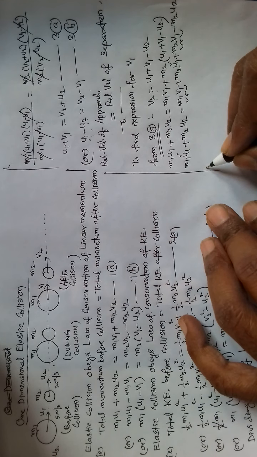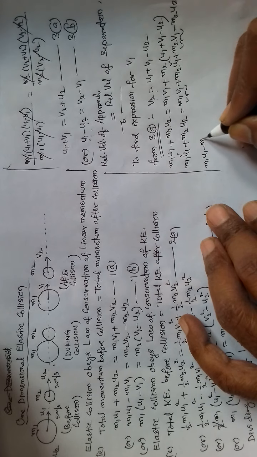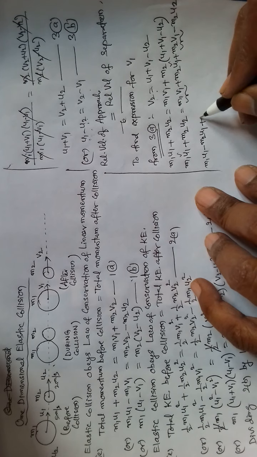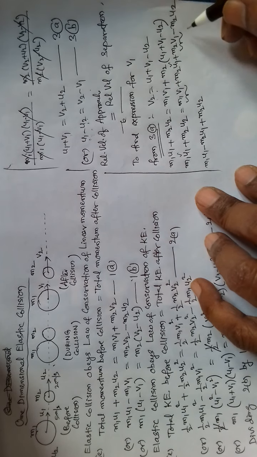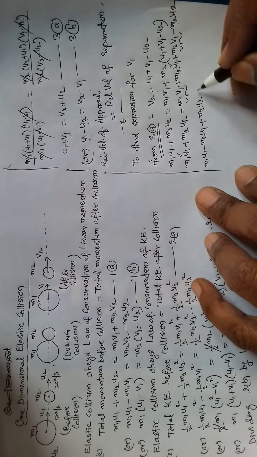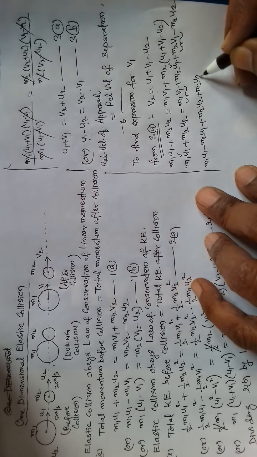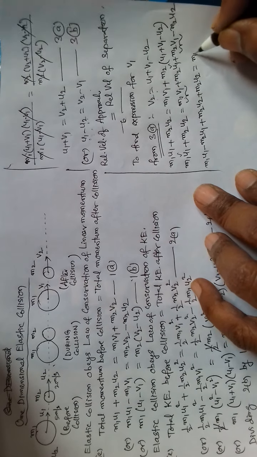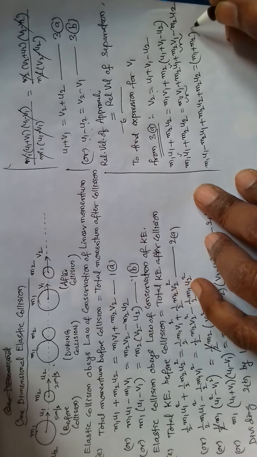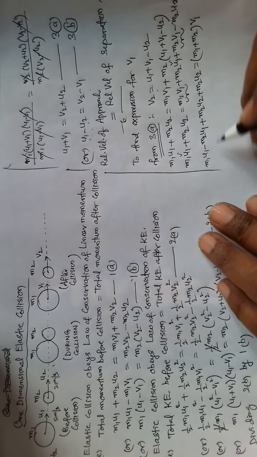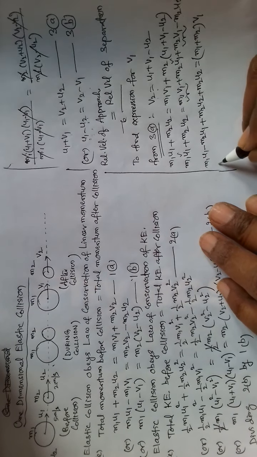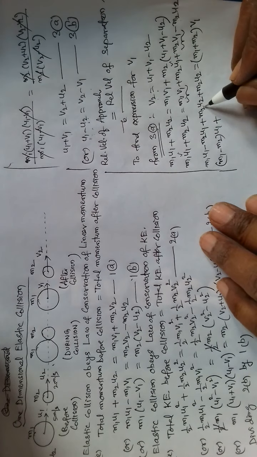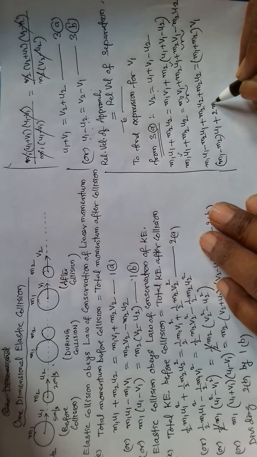So m1 u1 minus m2 u1. Next, m2 u2, when brought to left hand side, plus m2 u2 is equal to, in this v1 is common, so m1 plus m2 times v1. Now here u1 is common, here this is the same, so 2m2 u2.